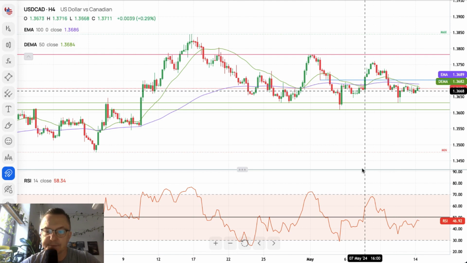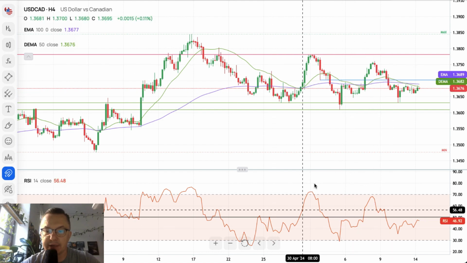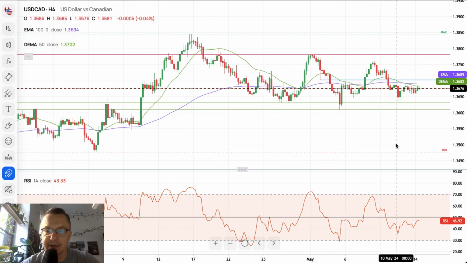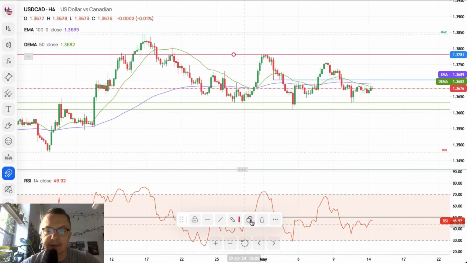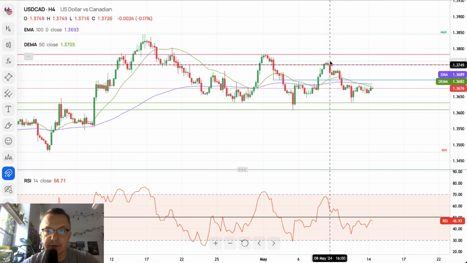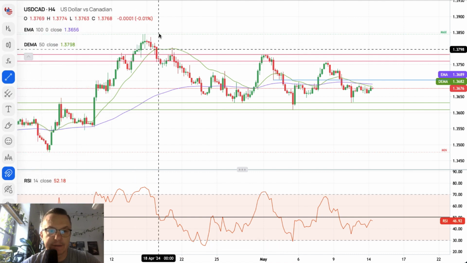Not much, basically. There's a perfect example of the market oscillating up and down from extremely overbought to extremely oversold market conditions. So if someone is still learning this kind of technical analysis, there you go. This is your textbook example. Let's add just a trend line to this situation here.